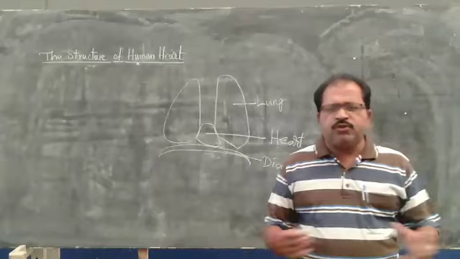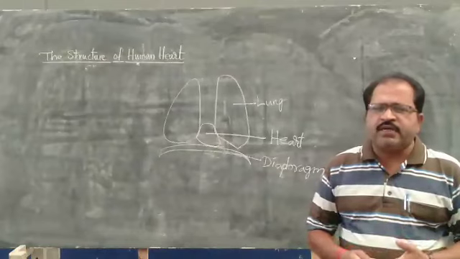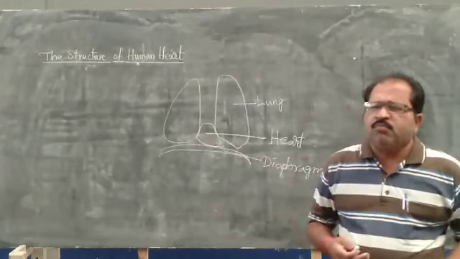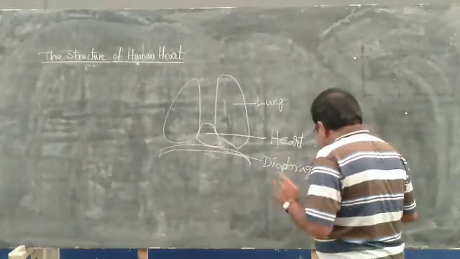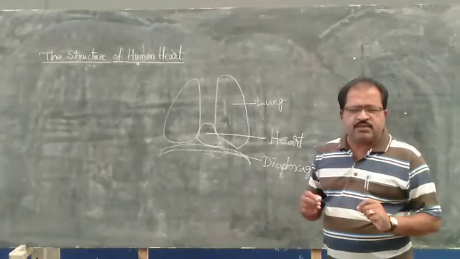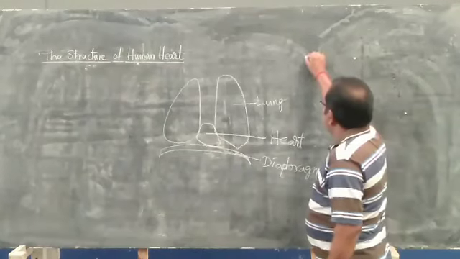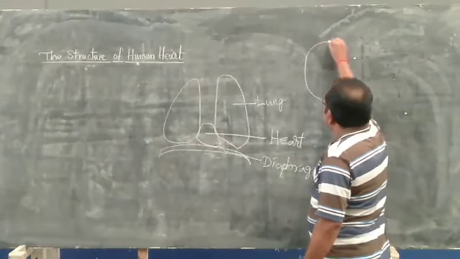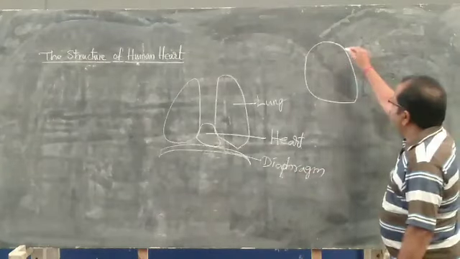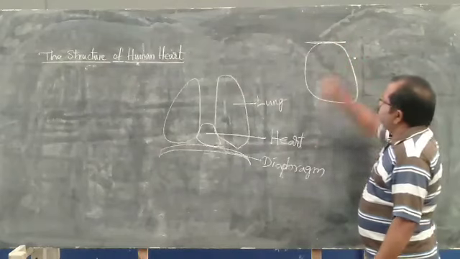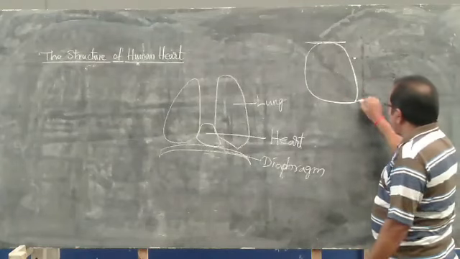located. But most people say, and you might have heard, that the heart is present on the left side, towards the left side of the body. It is not correct. It is absolutely wrong. But we feel that the heart is present towards the left side. How? When you look at the structure of the heart, here this is the broad structure and this is the conical shape. It is almost triangular in shape. This is called the apex.